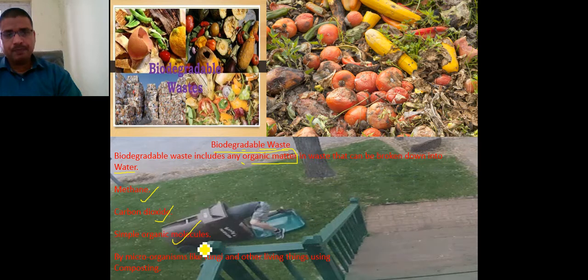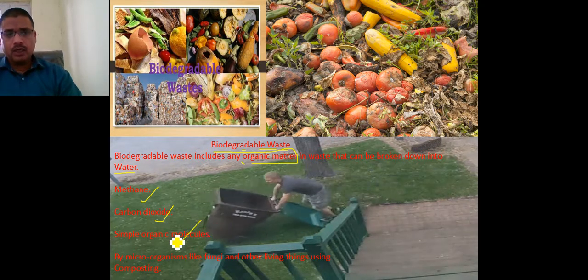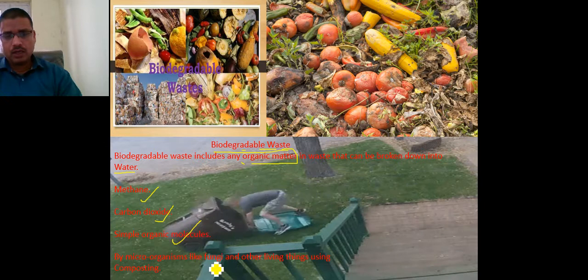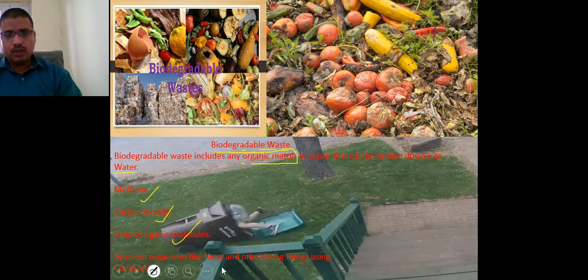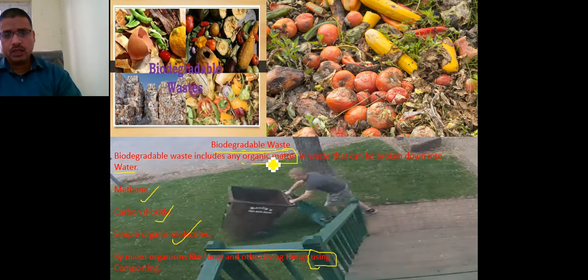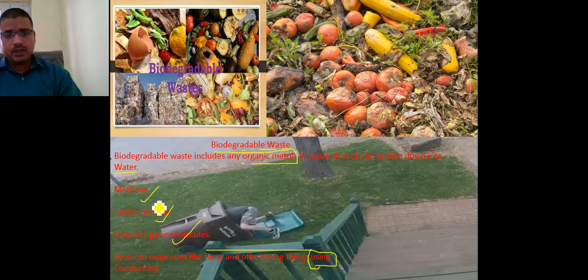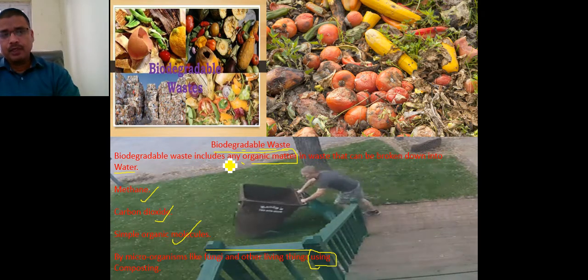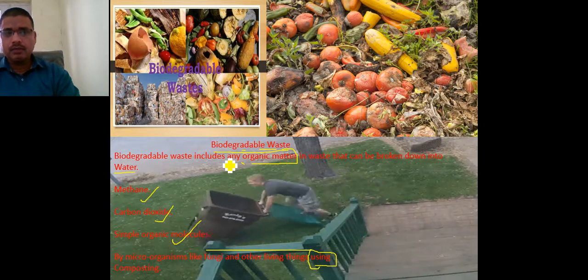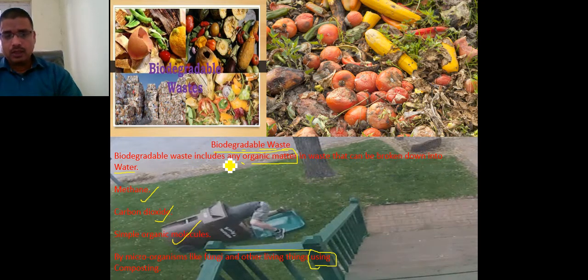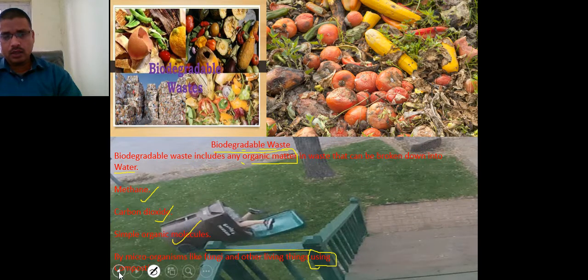When kept in a particular place, these get converted in the presence of fungi and other living organisms, which use this wastage as their food, and it gets converted into different substances. When these substances are converted by fungi and other microorganisms, it is called composting. It is written here: it is called composting.